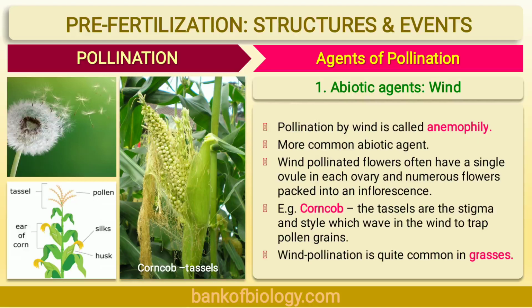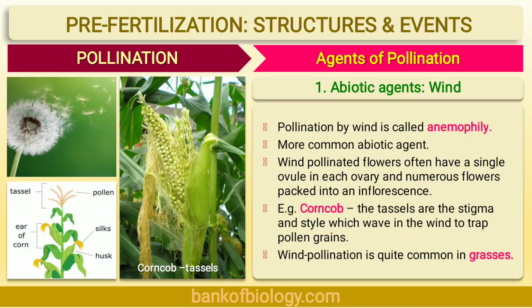Abiotic agents, these are non-living agents which include the wind and water. Let's see the first type under abiotic agent, that is pollination by wind. Pollination by wind is also known as anemophily. Most of the important crop plants are wind pollinated. These plants include wheat, rice, corn, rye, barley and oats. Palms are also wind pollinating plants.